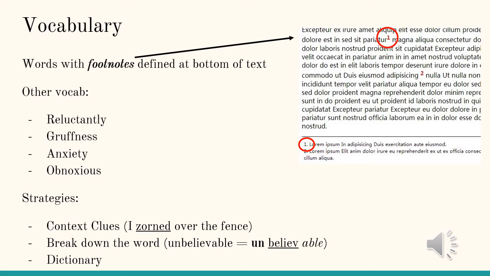Other strategies: you can break down the word. So I have this word, unbelievable. Break that into its pieces. We know un- is a negative prefix. It means not. Believe, to think something is true. And then able, if you're able to do something, you can do it. So unbelievable, broken down piece by piece, means not able to believe something. So use the pieces of the word to put together the full puzzle.